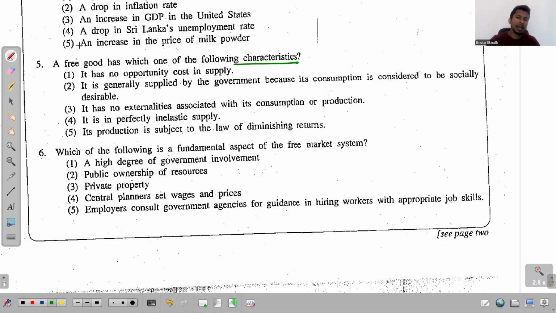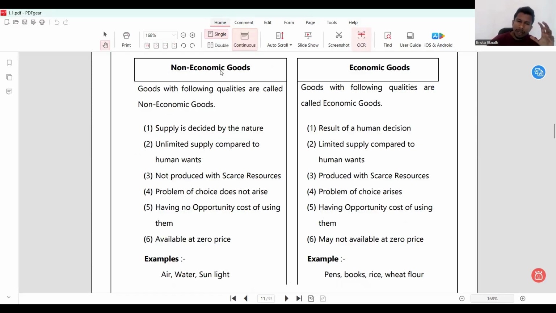So free goods means non-economic goods. But before I get into the question, let me show you the relevant theory here. So this is the difference. Here you see the difference between non-economic goods, the free goods, and the economic goods. Look at the list. Goods with the following qualities are called non-economic goods.